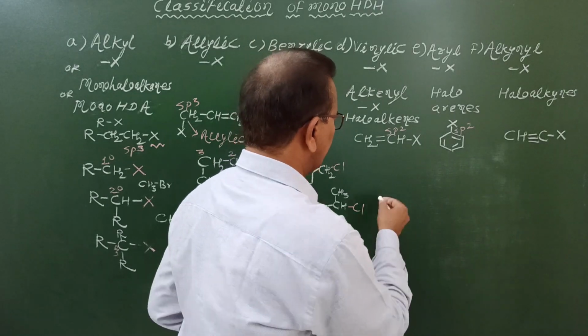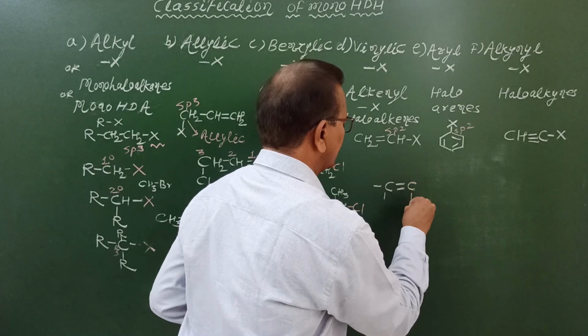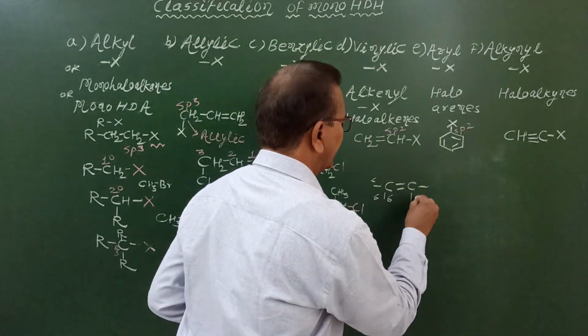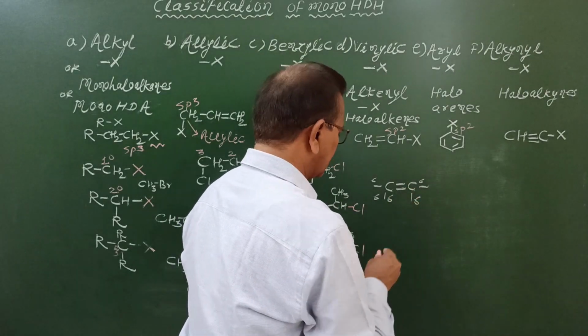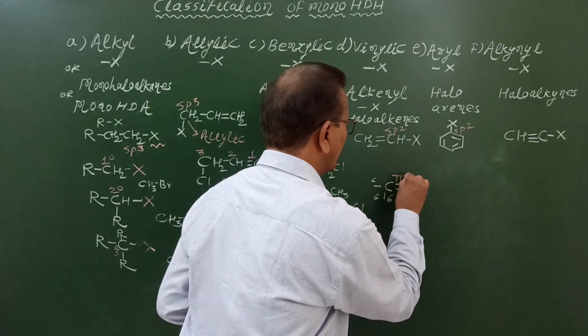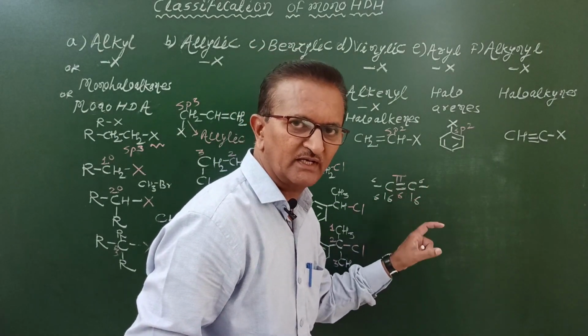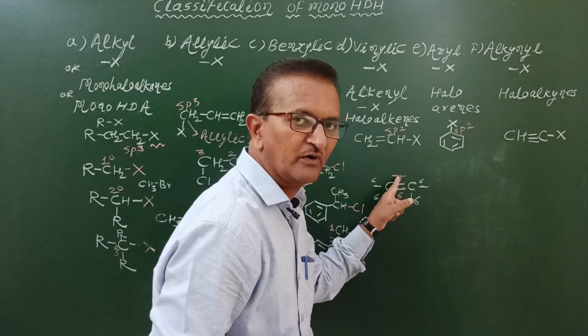What is sp2 hybridized carbon atom? A carbon atom which is surrounded by 3 sigma bonds. 3 sigma bonds in double bond. One bond is always sigma bond, another bond is a pi bond. Therefore, whenever compound contains double bond between 2 atoms, in this double bond, one bond is sigma bond, another bond is pi bond.